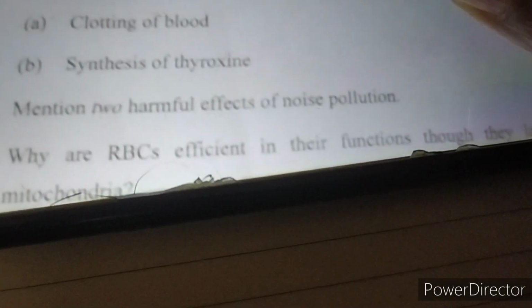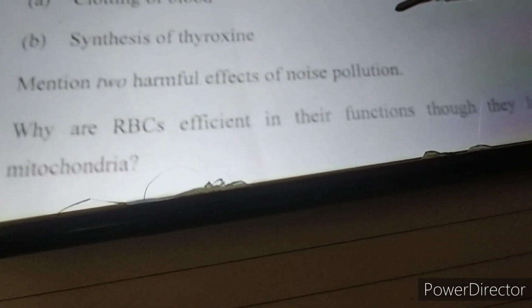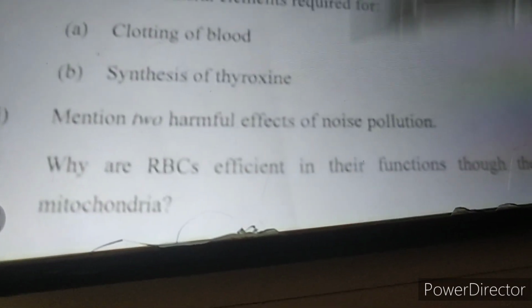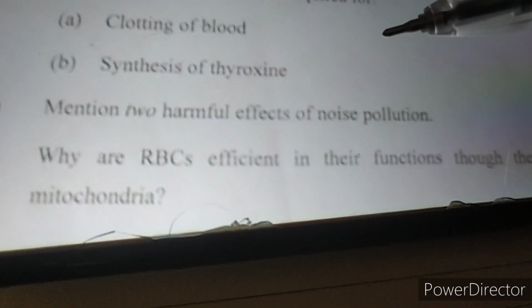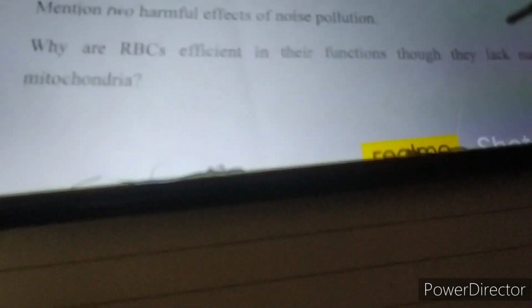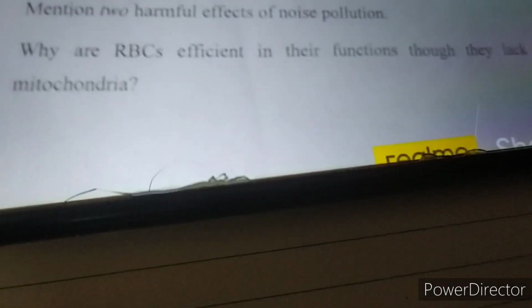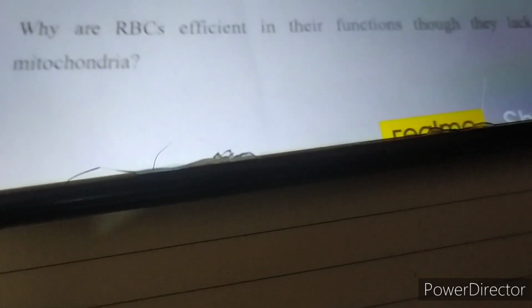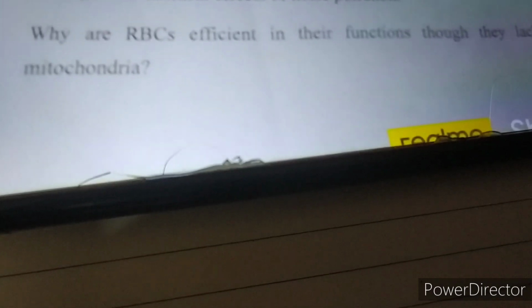You can write any 2: hearing impairment, loss of hearing, loss of sleep, stress, communication problem, lack of concentration. Why is RBC efficient in its function although it lacks nucleus and mitochondria? Because the nucleus is lost to make space for more hemoglobin molecules and thus carry more oxygen, and the lack of mitochondria is for the entire utilization of the oxygen by cells and tissues, so that the RBC itself does not use the oxygen.